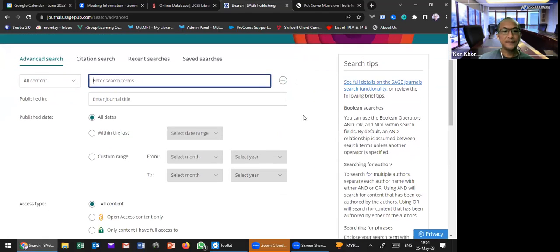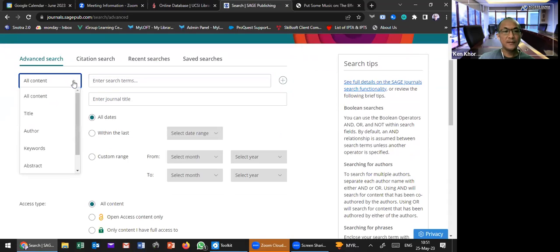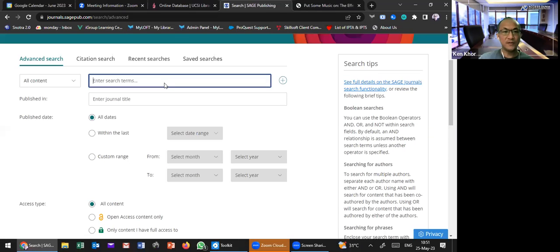Okay, if you know what you want, then you can use this advanced search. So let's say you only want to search in title. You want to search in all content, or title, or author, or abstract only. Maybe we can use this normal one. Okay, business.